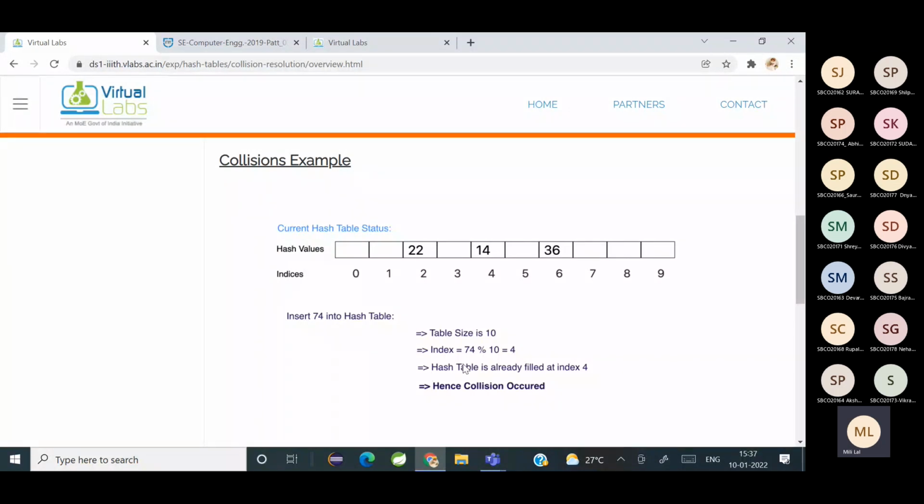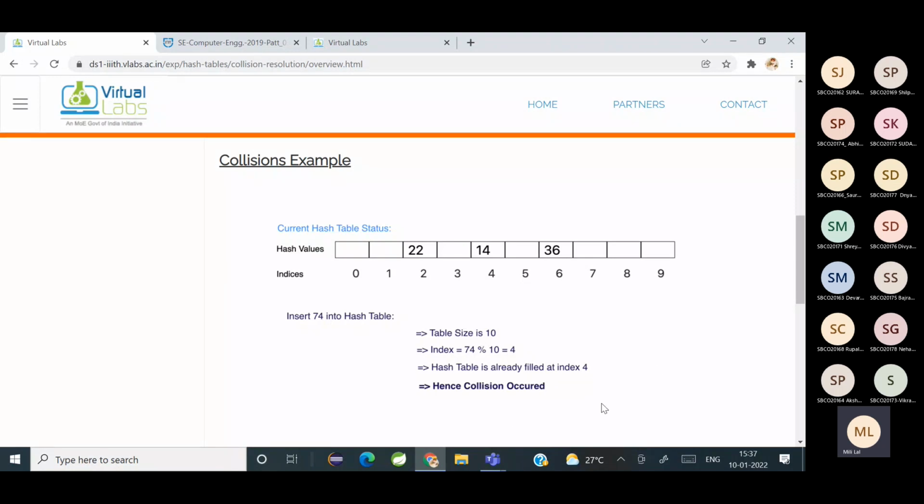Now I want to store the element 74. So 74 modulo 10, index 4 है. तो index 4 में कोई other element है क्या? Yes, ma'am. वहां पे element already exists in that particular bucket.